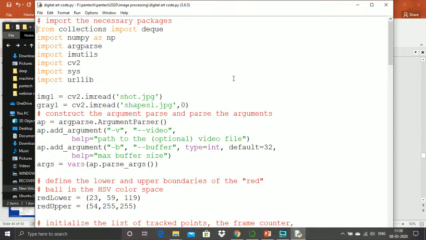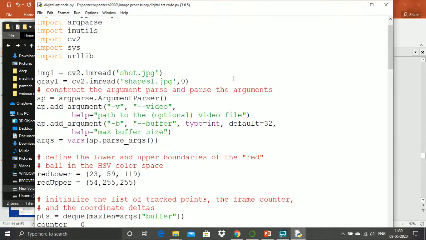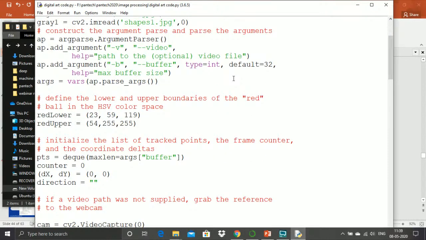So here once the program starts to run, it will be waiting to detect the color. Here I have set it to detect the color yellow. So based on a yellow object it will be tracking its movement. Wherever it gets tracked, it will draw the particular line, and this line can be taken as a character or any of the drawings inside that. And the color it will be displayed in is blue.